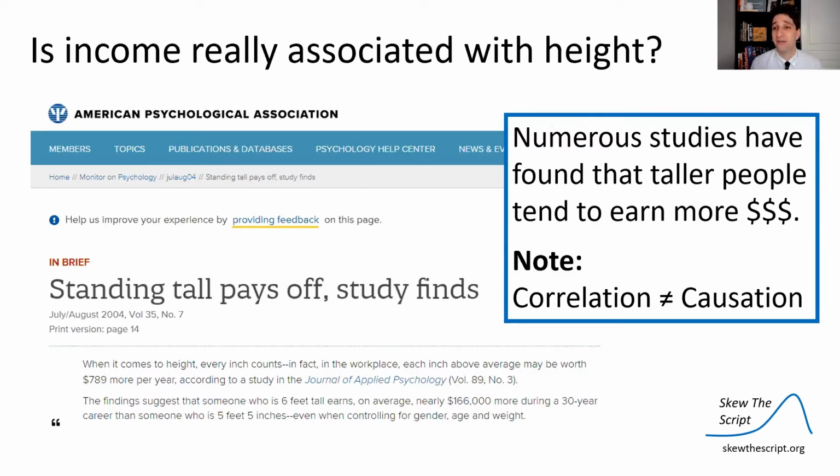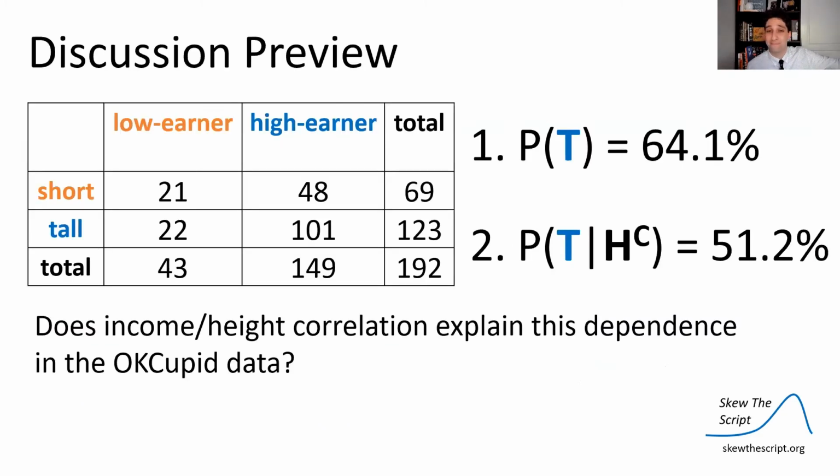And this is actually found in general studies as well. Numerous studies have found that taller people tend to earn more money. In other words, these variables are not independent. Now, no, correlation is not equal causation. It's not necessarily saying that height causes people to earn more, but there is a correlation there, and these variables are not independent. Knowing someone's height can give you some information and affect the probability of them earning a certain amount of income.